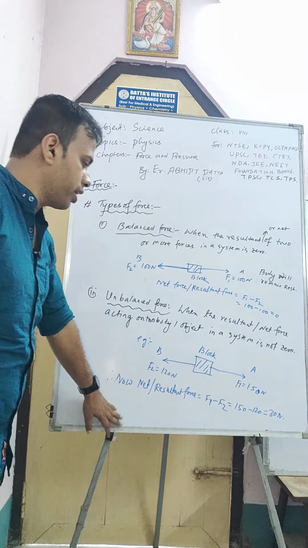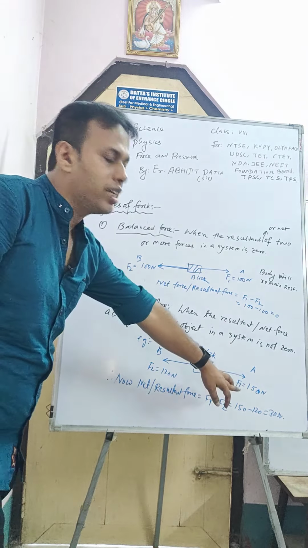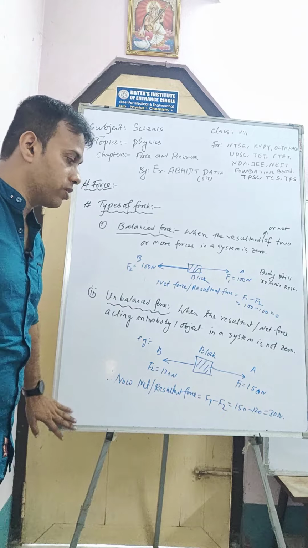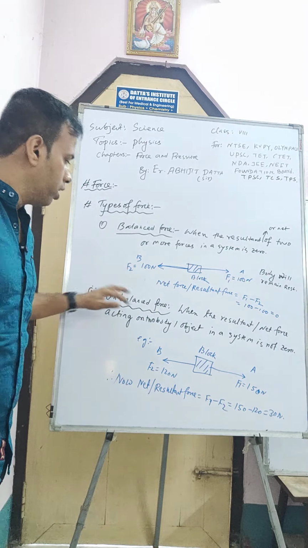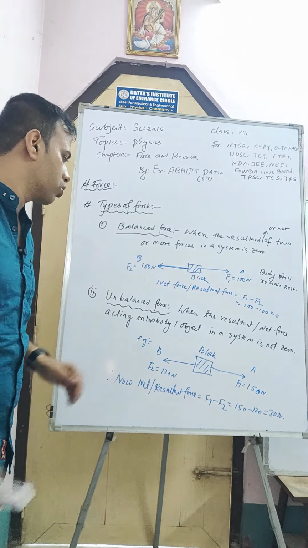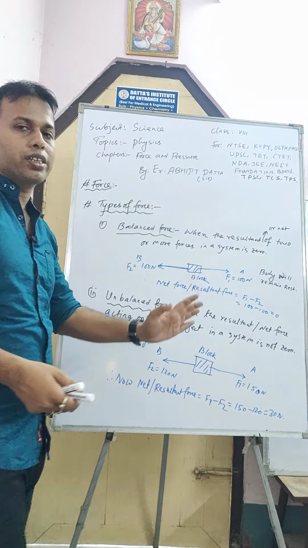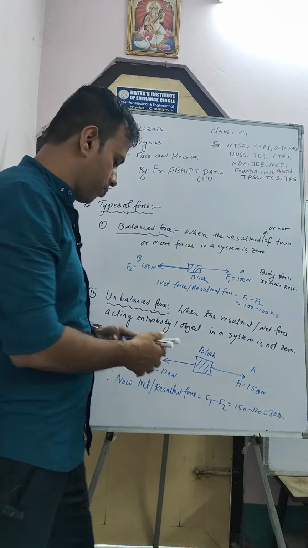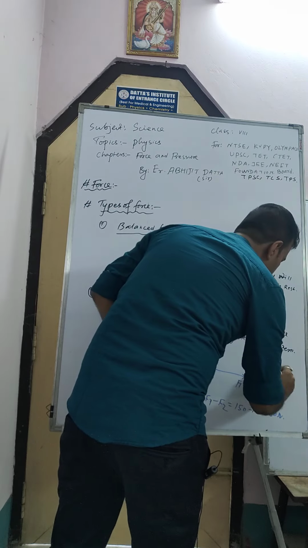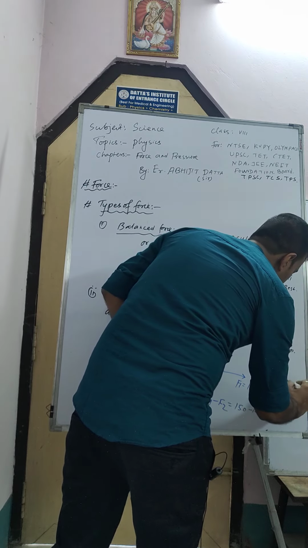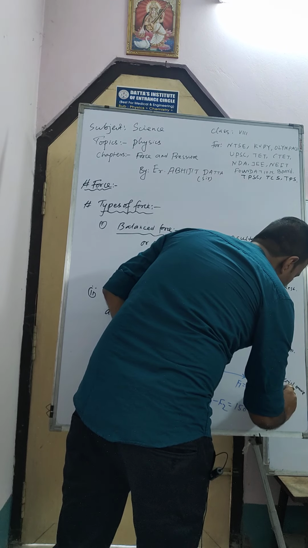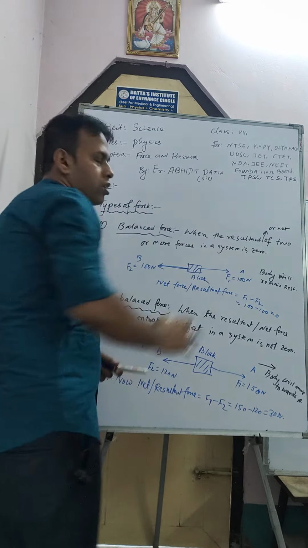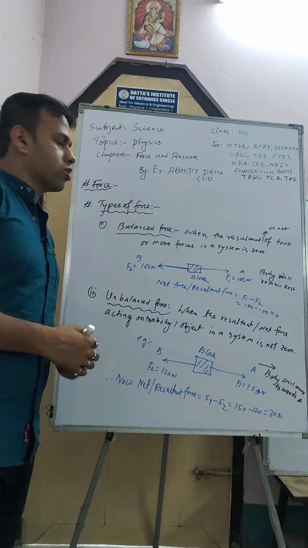So now look here, the resultant or net force is not 0. 30 is not 0. Since the resultant or net force is not 0, this force is known as unbalanced force, and the body will move in the direction where the force is more. The body will move towards A, because A is pulling this one. So understand this one.